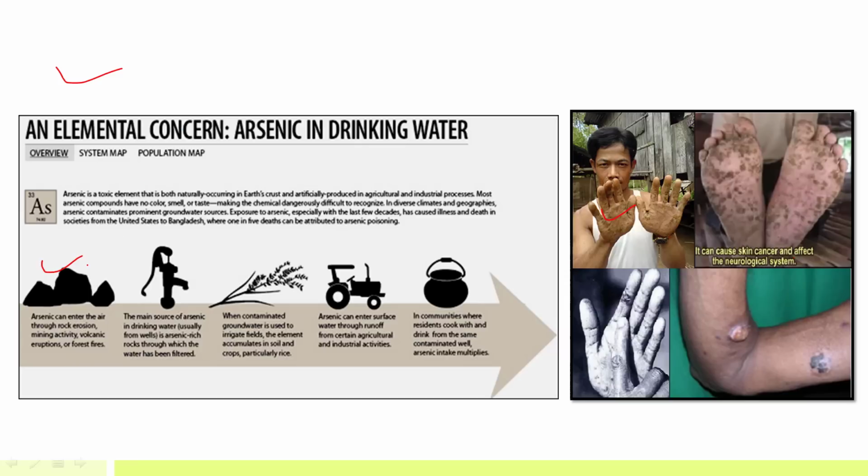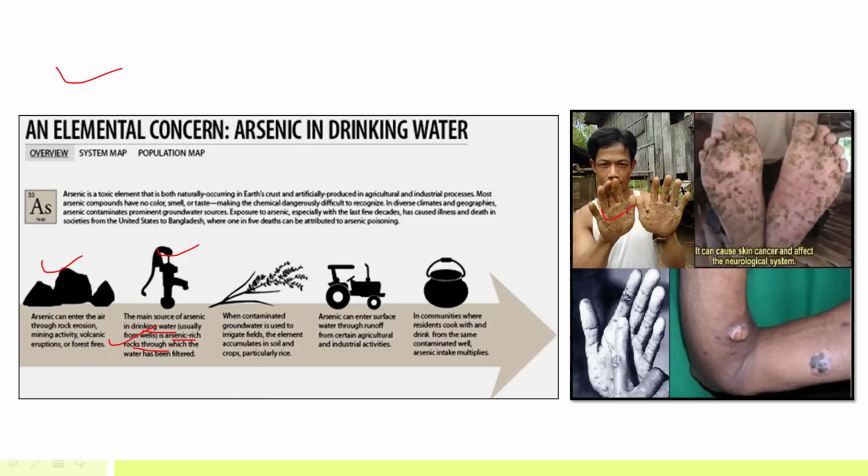One is that arsenic can enter the human food chain through rock erosion. In rocks there is arsenic, and if there is weathering and erosion of rock, then eventually, through rivers or other agents of erosion, it can enter the human food chain. Then the main source of arsenic in drinking water, as I told you, since there may be contamination of water through arsenic, is arsenic-rich rocks. So there is bedrock where there is arsenic, and especially in northern India there are arsenic-rich rocks. So whenever we use groundwater, that groundwater may be contaminated with arsenic.